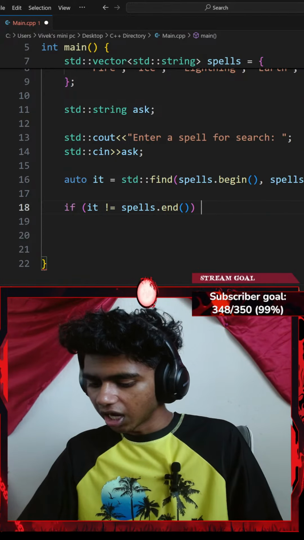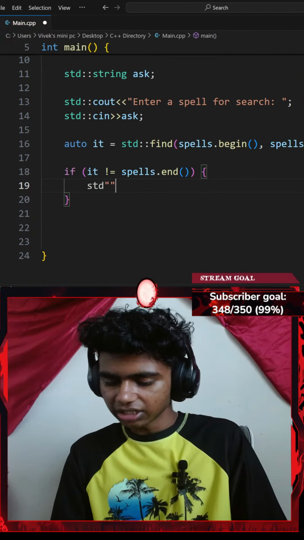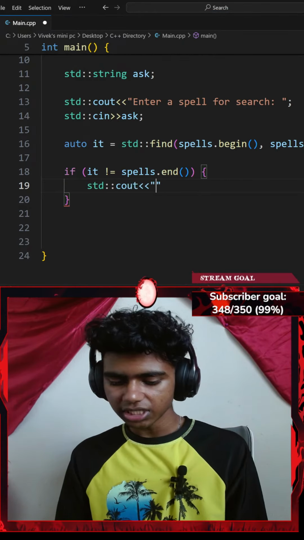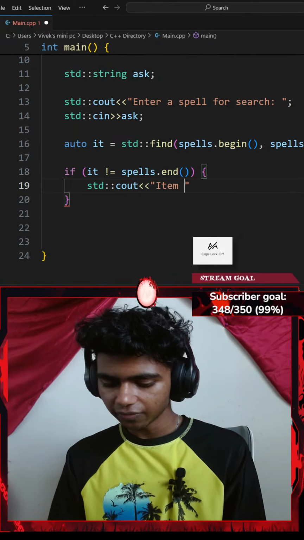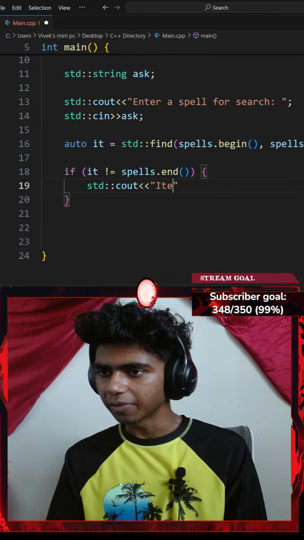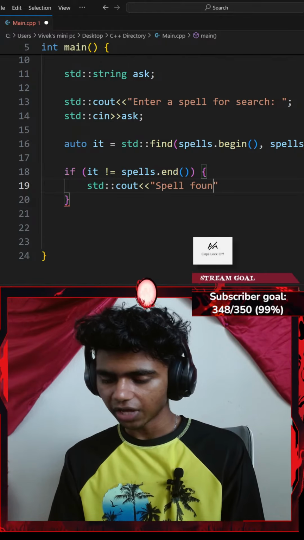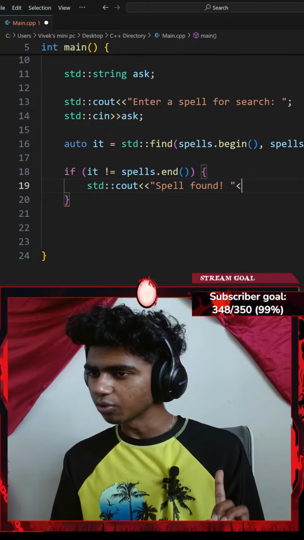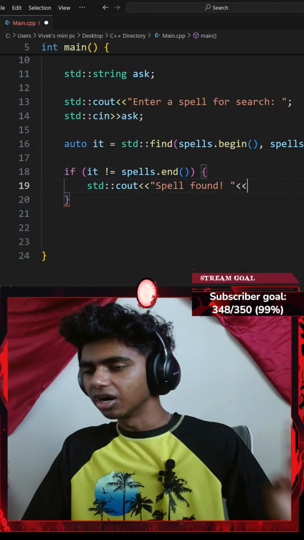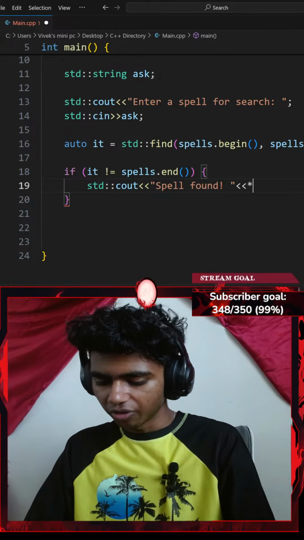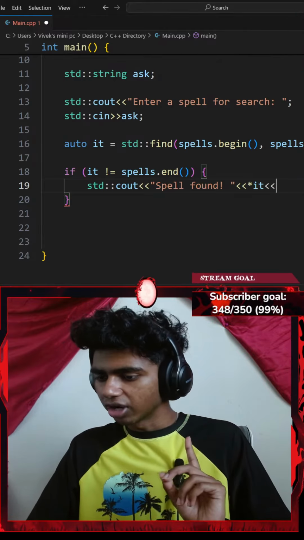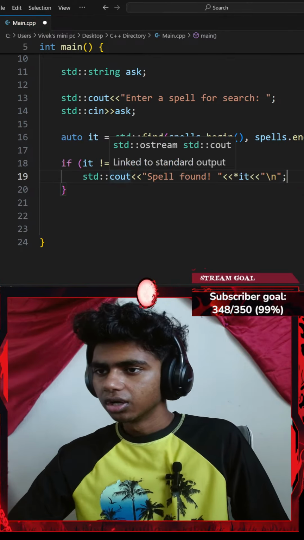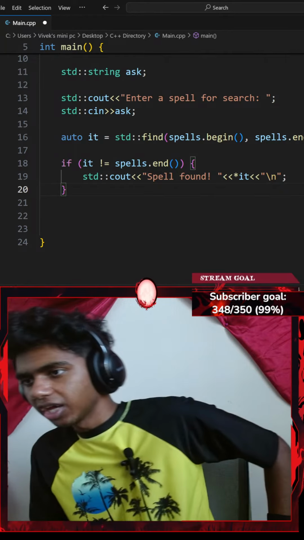I'll go with a pair of curly braces and then add a standard console output with an insertion operator. I'm going to say something like item found. Actually, spell found. Spell found, exclamation. And then I'll go with a space with another insertion operator. Let me dereference my it, so I'll go with asterisk it, with another insertion operator of a \n new line ending with a semicolon. So this dereferences my iterator.